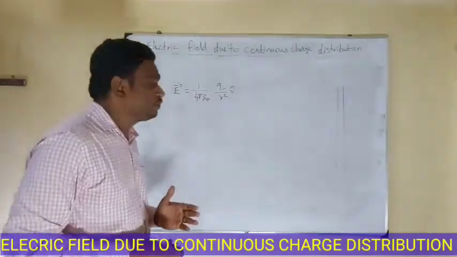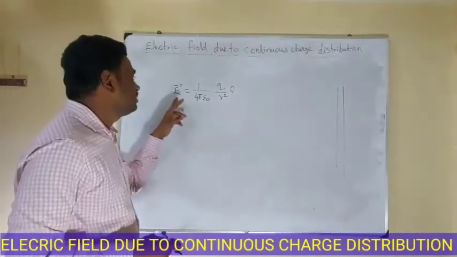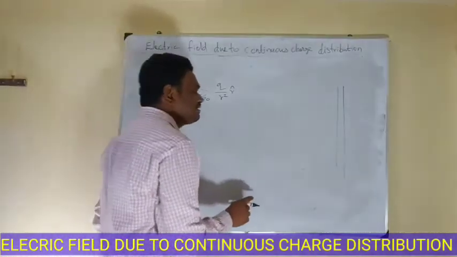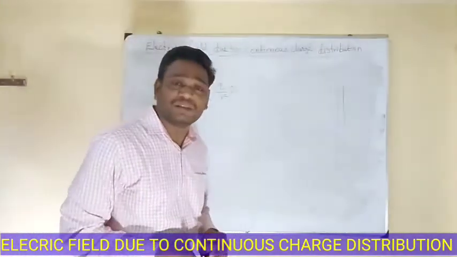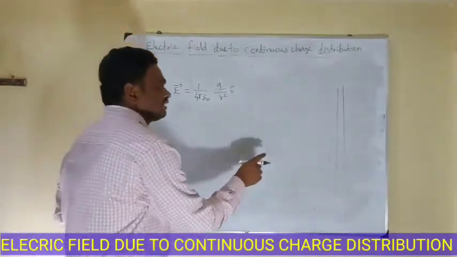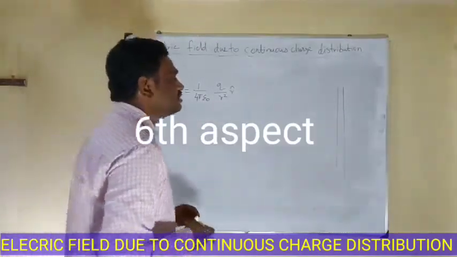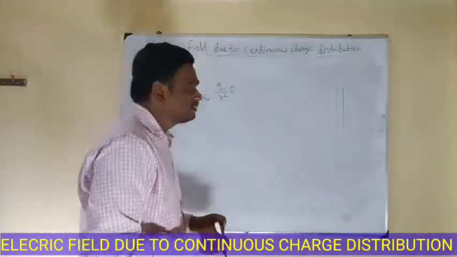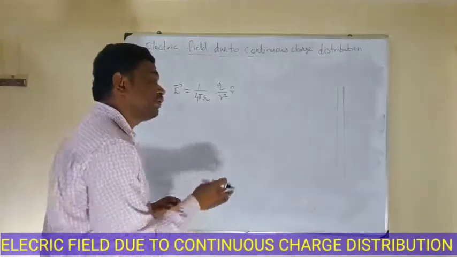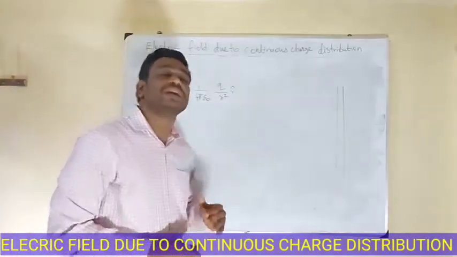Among the important aspects of Coulomb's law that we discussed in the last class, the 7th aspect is that we cannot use this equation for a finite sized charge object. It means if the object size is very big compared to the distance, then we cannot consider it as a point charge. Here the conductor and the wire cannot be considered as a point charge. In this case, we have to consider the charges uniformly distributed all over the conductor, so we consider it as a continuous charge distribution. Then we can determine only the approximate value using this relation. If we want to find the exact value, we have to use integration techniques.